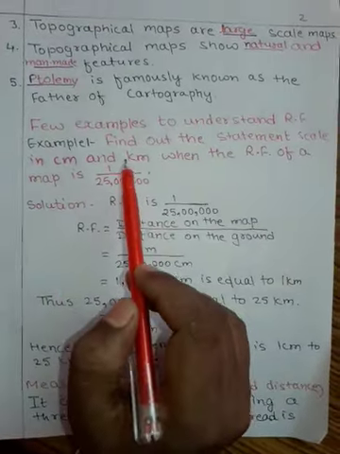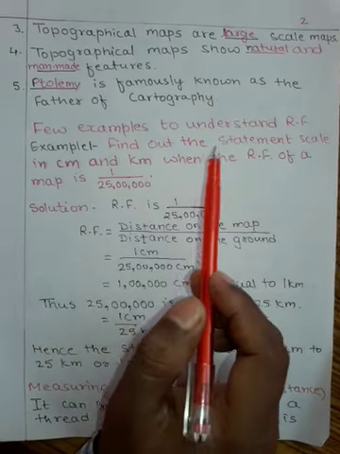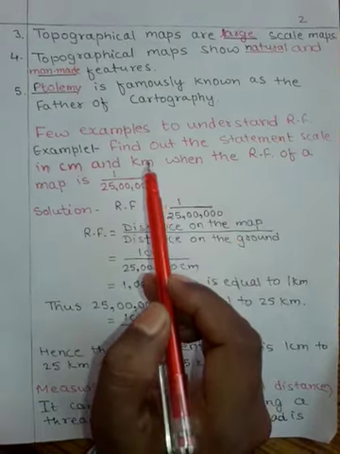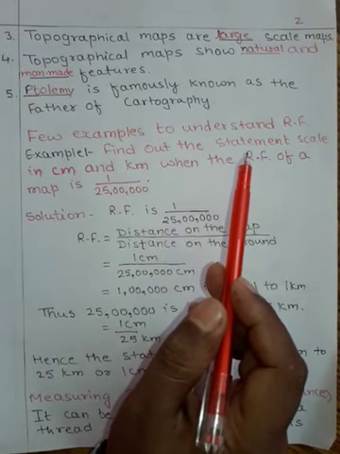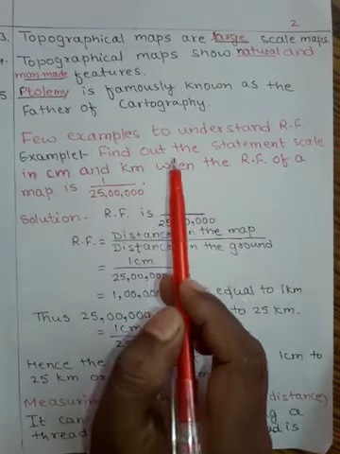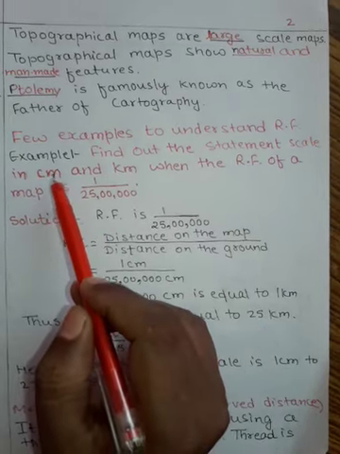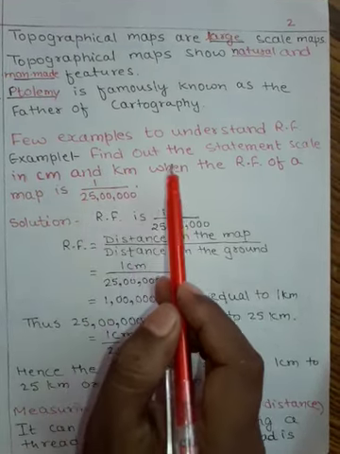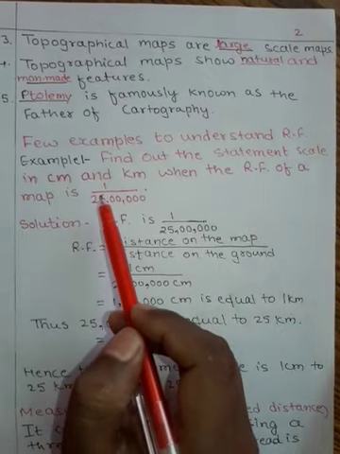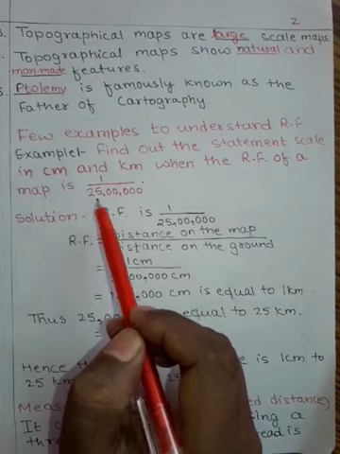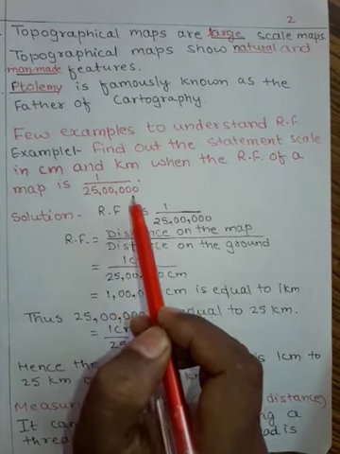Then there are certain examples to understand RF. RF full form is representative fraction. These are the different types of scale by which we can measure the distance. Example: find out the statement scale in centimeter and kilometer when the RF of a map is 1 by 25 lakh.